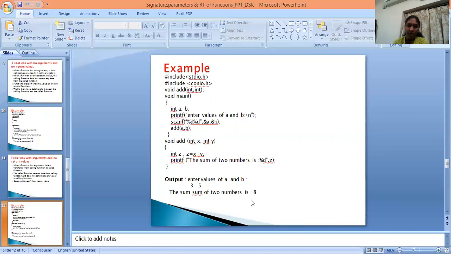So for the output, I take a value as 3, b value as 5, and the output is: sum of two numbers is 8.